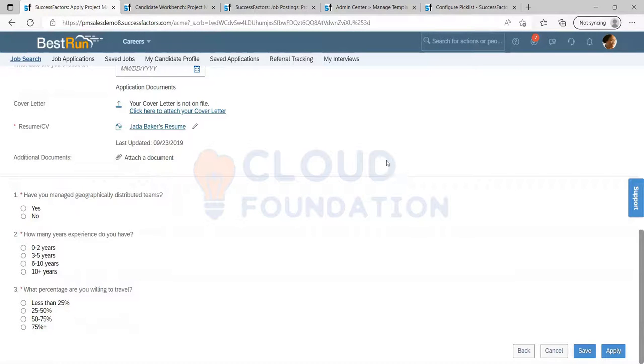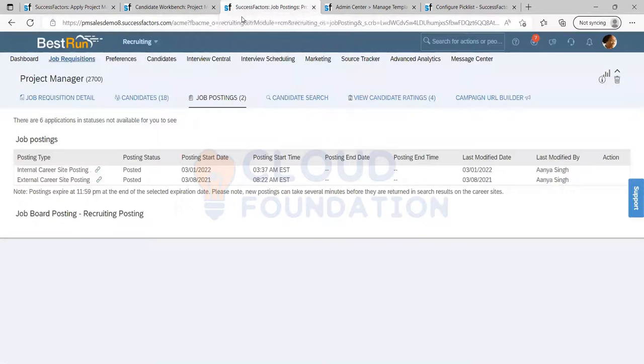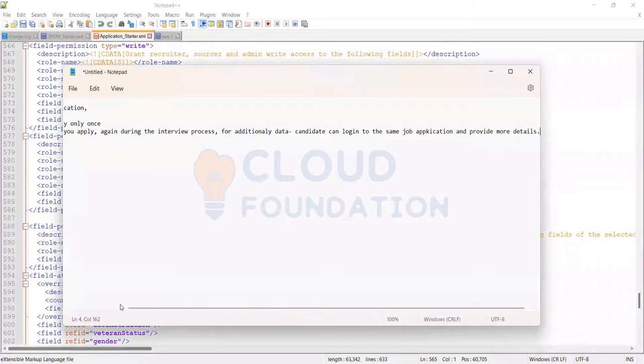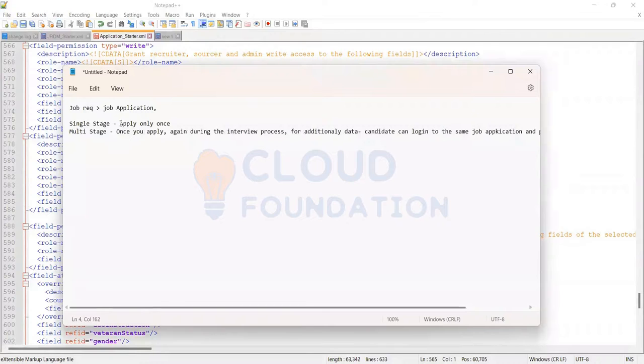First time is during the initial stage when he applies for a job. The second is during the interview stage, whenever this additional information is required. At that time the candidate will come and give the details. That is the difference between single stage and multi-stage. You got the idea of single stage and multi-stage? Yes, thank you.